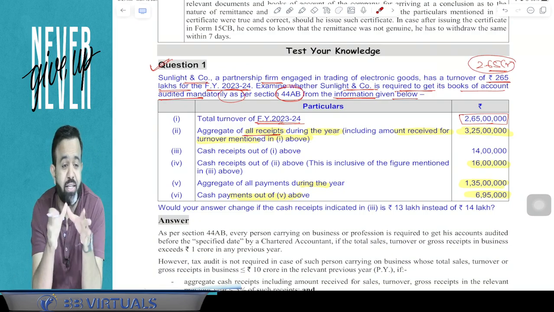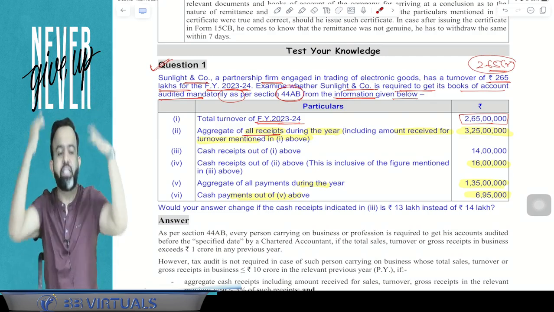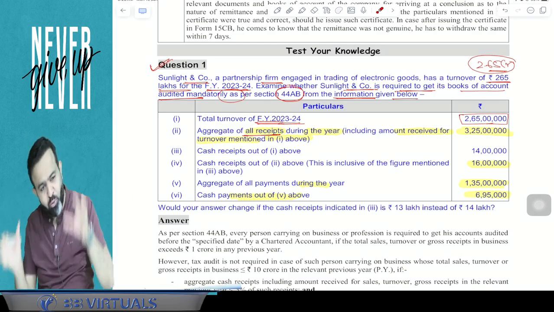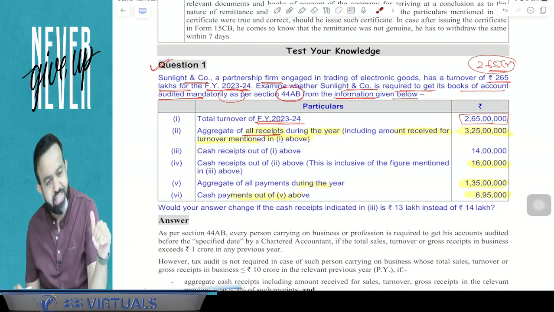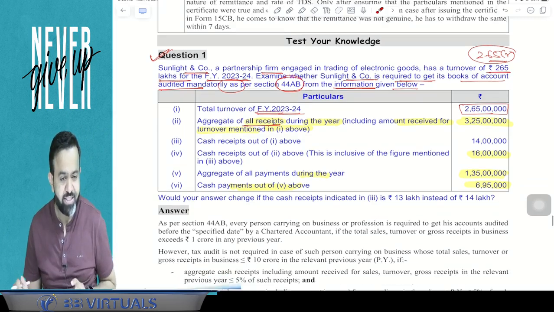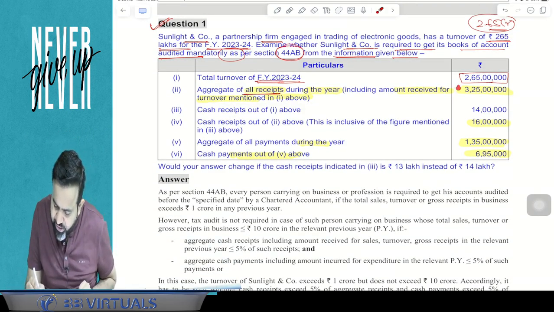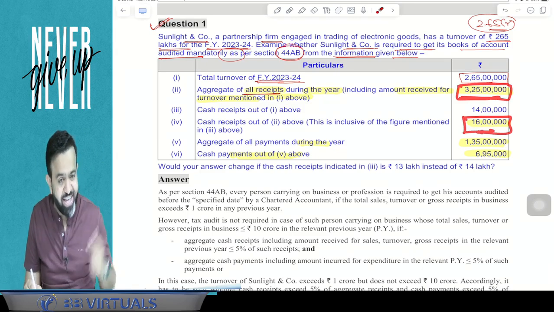satisfied. First condition is that in your total receipt, cash receipt is within the limit of 5%, and in your total payment, cash payment is within the limit of 5%. So let's check whether in total receipt, your cash receipt is within the limit of 5% or not. Here your total receipt is 3.25 crore. And in this 3.25 crore, your cash receipt is 16 lakh.